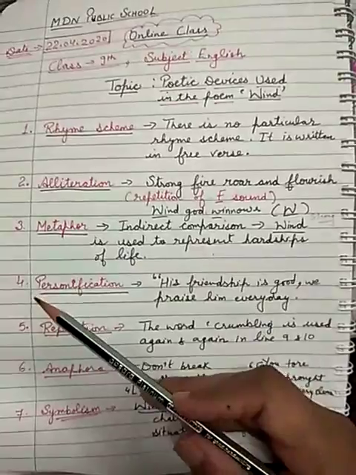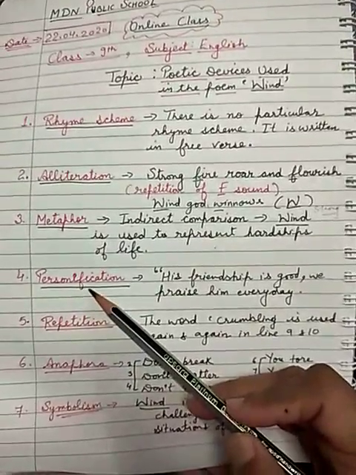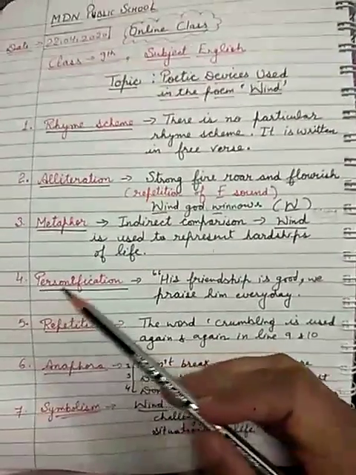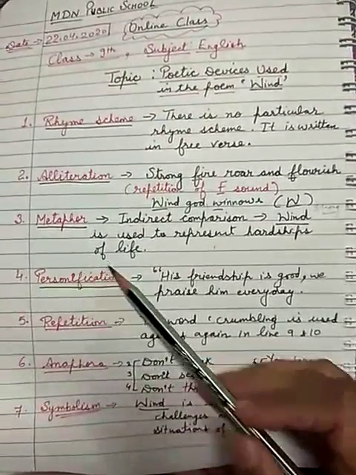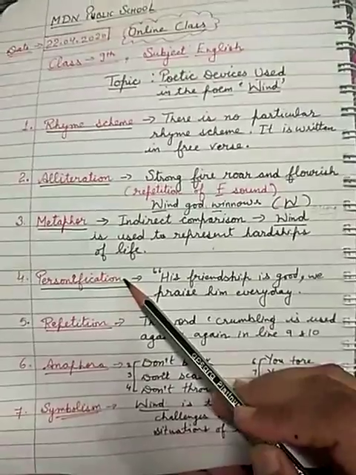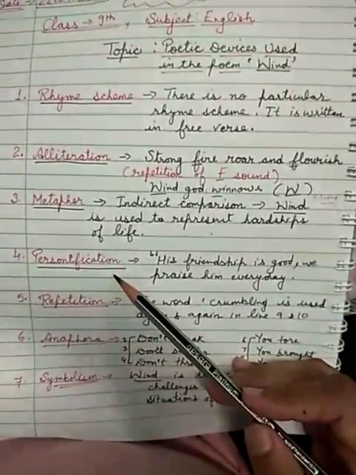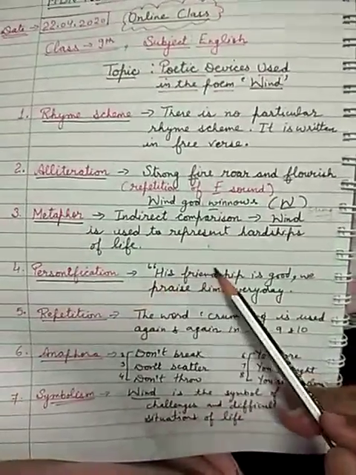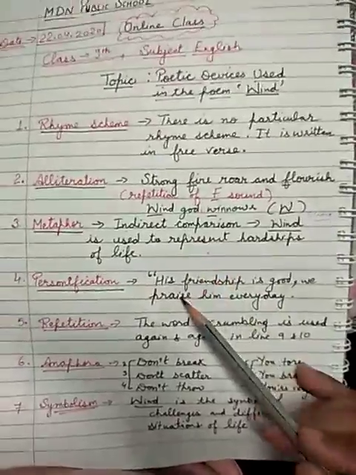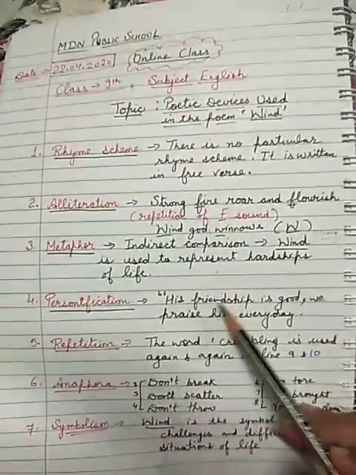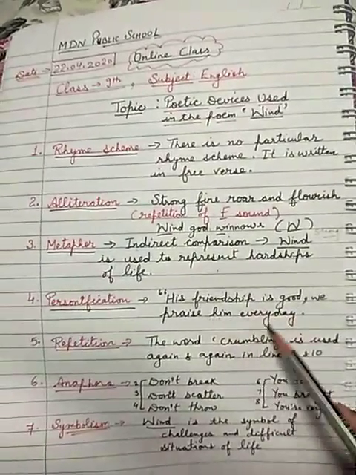The next is number 4, personification. As its name suggests, there is the word person in personification. So personification means when human qualities are given to non-living things or to some objects. Like here we can say, his friendship is good, we praise him every day.